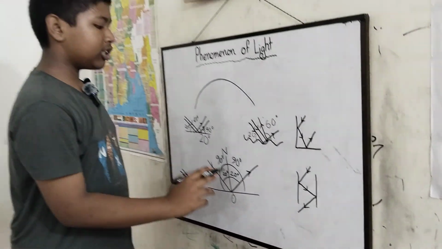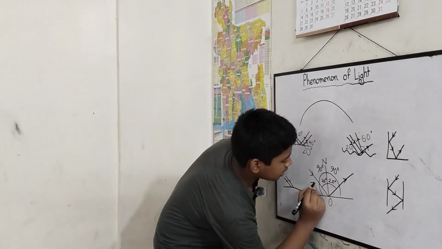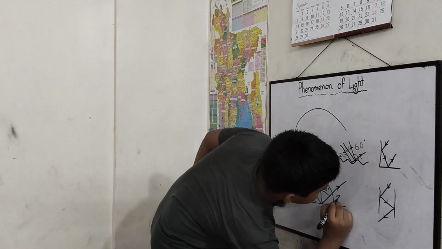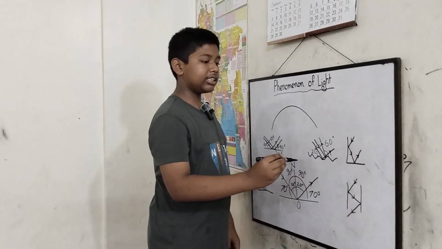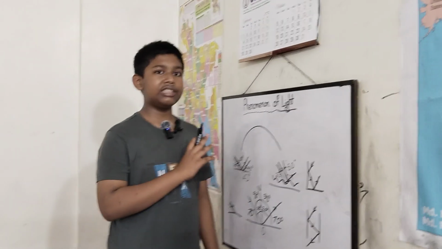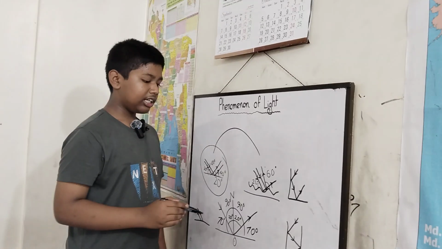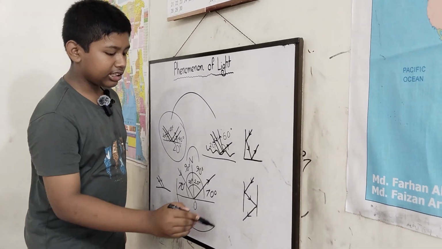So if this is 20 and 20, that means 90 minus 20 is 70. And since this is 70, this will also be 70 in a regular reflection. But if it is irregular like this, nothing is the same, it is very different.